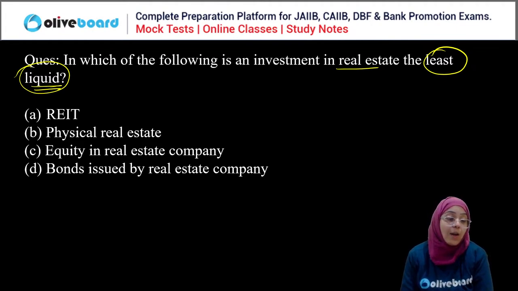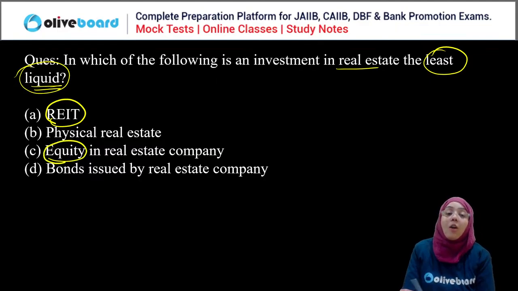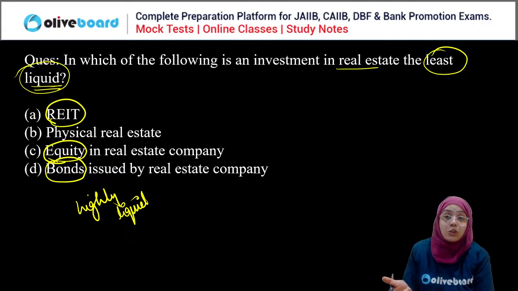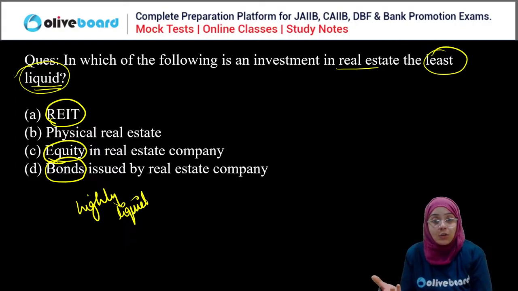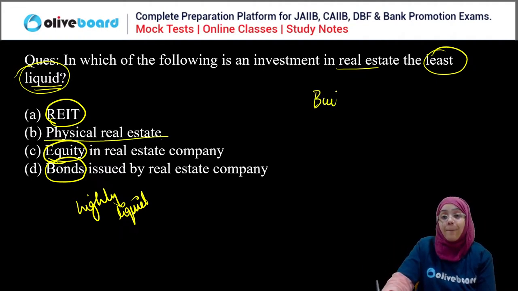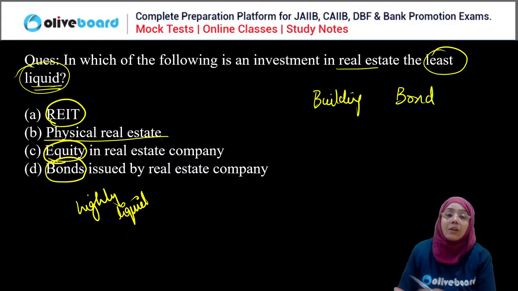Yes. So now you are all confused. But this is a very easy question. Least liquid. When we are talking about REITs, equities in the real estate company, or bonds, they are highly liquid. Highly liquid means they can be sold easily in the market and immediately converted into cash, but not the physical real estate. When you try to sell a building or a bond related to a real estate company, which can be sold easily?